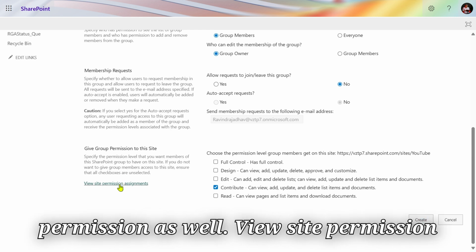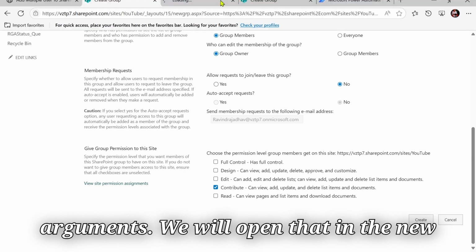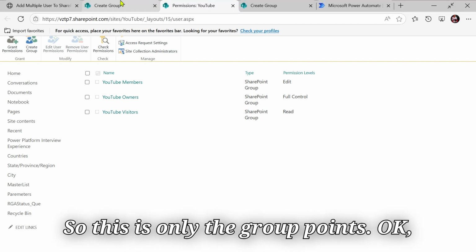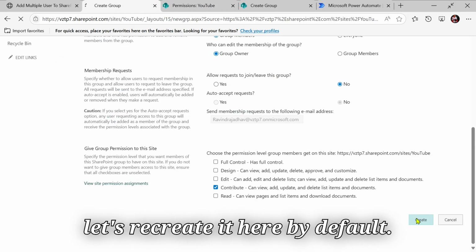We have some more permissions as well. View site permission arguments, we will open that in a new tab and see what it is. So this is only the group points. Okay, let's create it here by default.